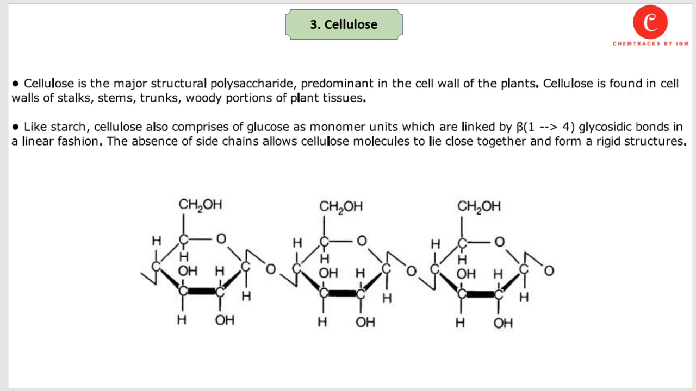Like starch, cellulose comprises glucose monomer units which are linked by beta 1,4 glycosidic bonds in a linear fashion. The absence of side chains allows cellulose molecules to lie close together and form a rigid structure. So this is the reason why cellulose is used as the cell wall of plants, or why the outer covering of plants is hard and rigid. It is hard and rigid due to the glycosidic linkage of cellulose.